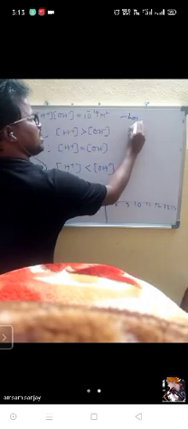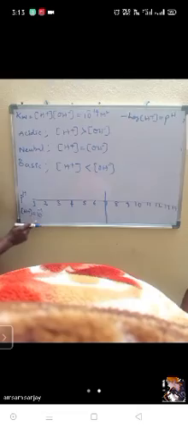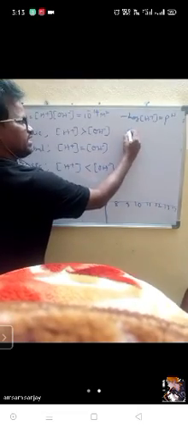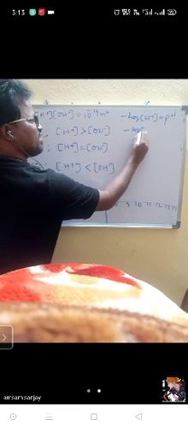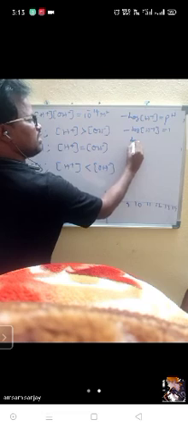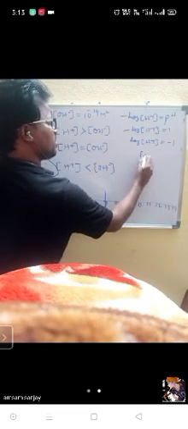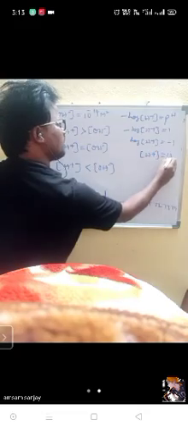Minus log of the concentration of H plus is equal to the pH value. If pH is equal to 1, then minus log of the concentration of H plus is equal to 1. So log of the concentration of H plus is equal to minus 1, and the concentration of H plus is equal to 10 power minus 1.